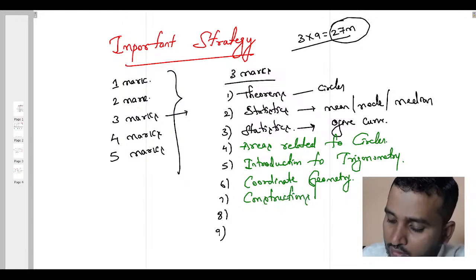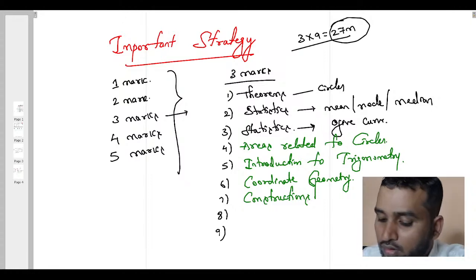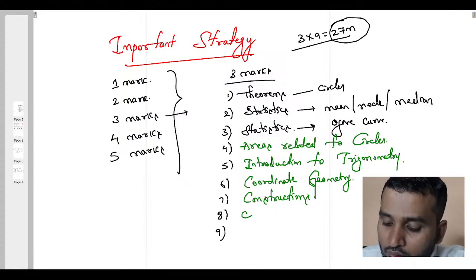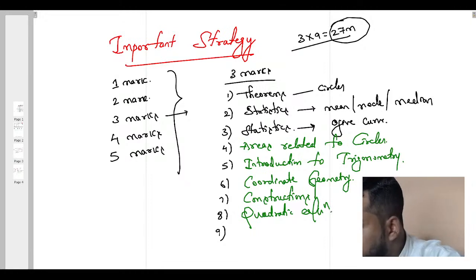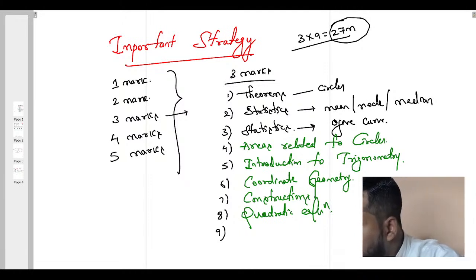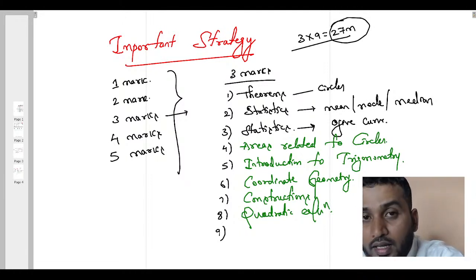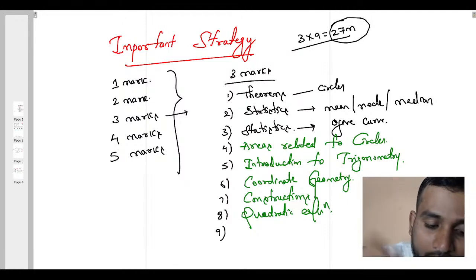Good. And the next chapter is constructions, very good. In constructions, we can expect a 3 mark carrying question, and then quadratic equation, verbal problem, that is a statement based problem, very good. And which is the next area the question can be asked from? Any guess? No? Okay, I will let you know.